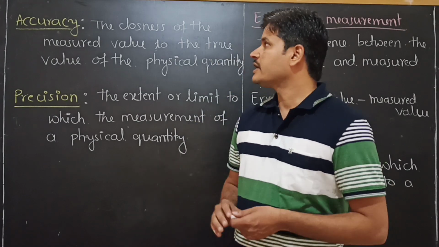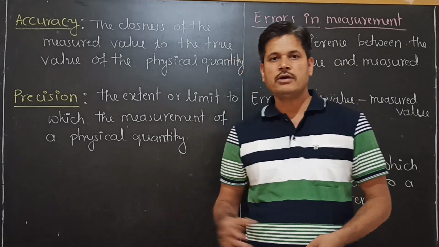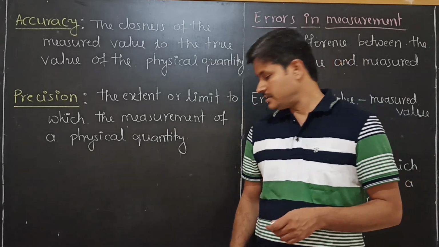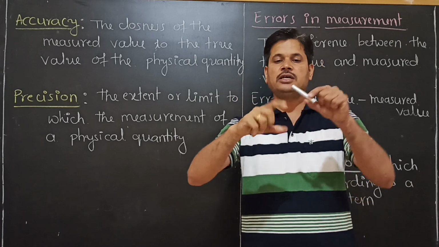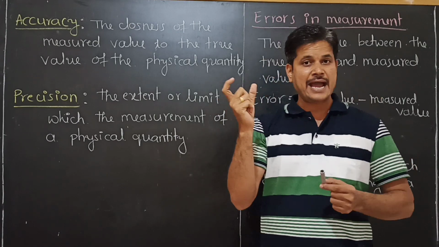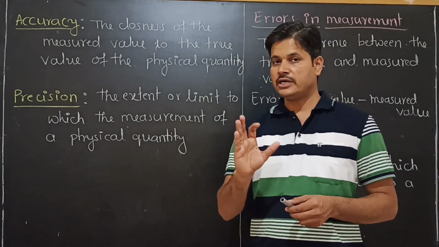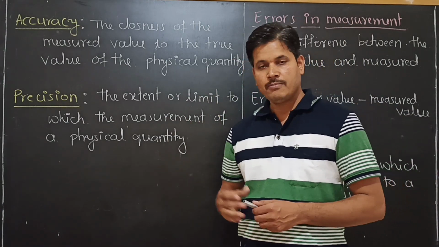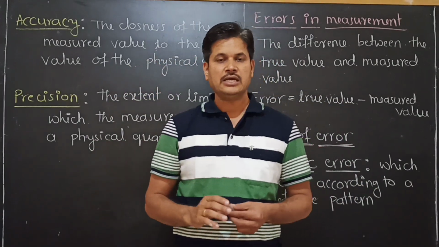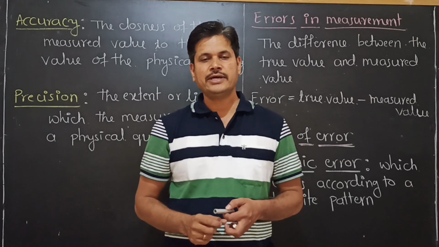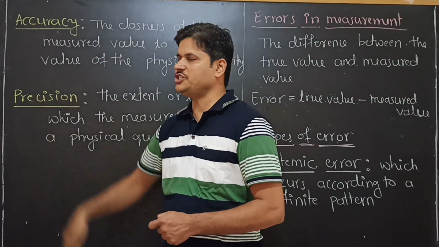Okay? Right. In the previous video, we discussed the physical quantities. Physical quantity means the quantities which we can measure. If there is a cylinder, we can measure the length of the cylinder, and we can measure the outer diameter of the cylinder. The diameter and length are all physical quantities, the quantities which we can measure by using certain instruments. And here I am going to discuss accuracy and precision.